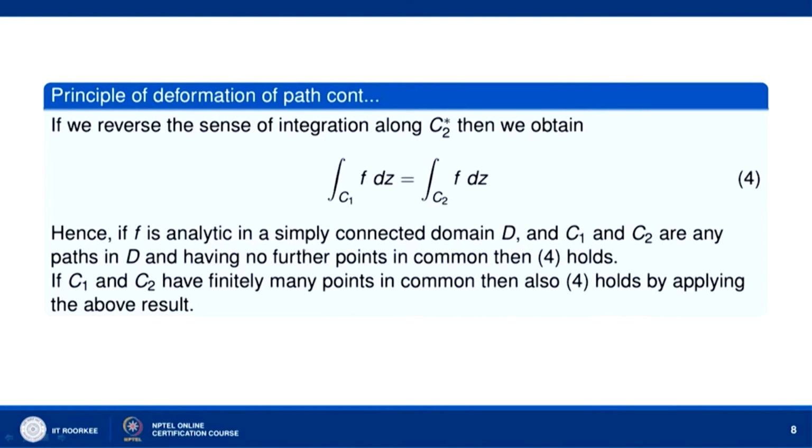Hence, if f(z) is analytic in a simply connected domain D and C1, C2 are any two paths in D which have no further points in common, then the integral of f(z) dz over C1 equals the integral over C2. Now, if C1 and C2 have finitely many points in common, then this equation also holds. Let us see how we get that.